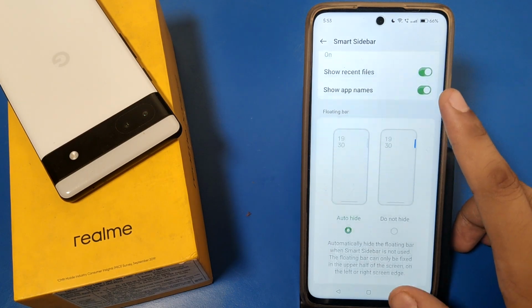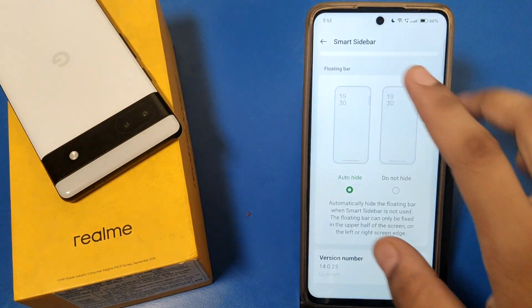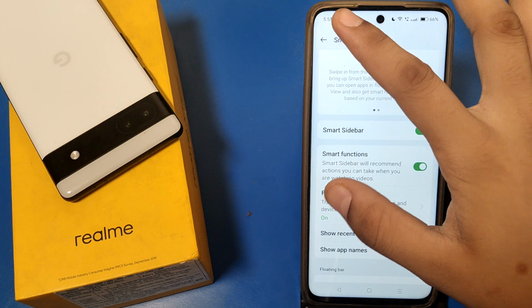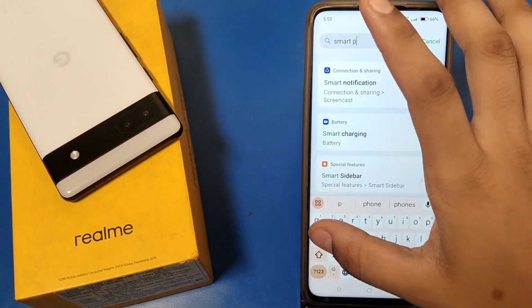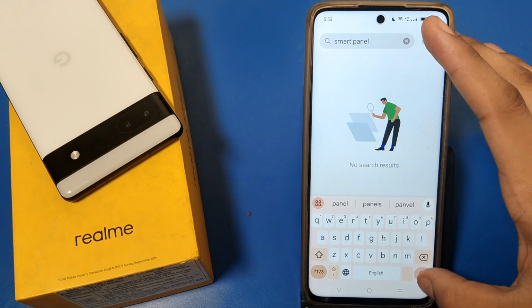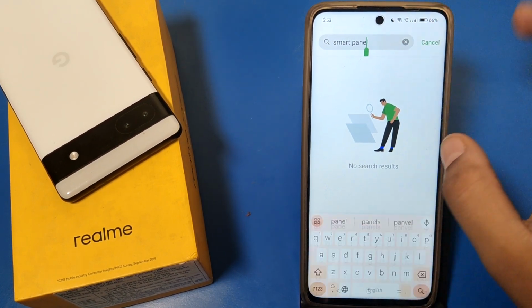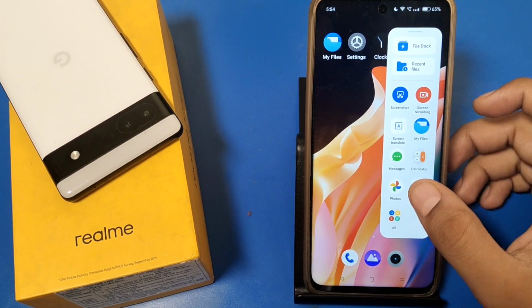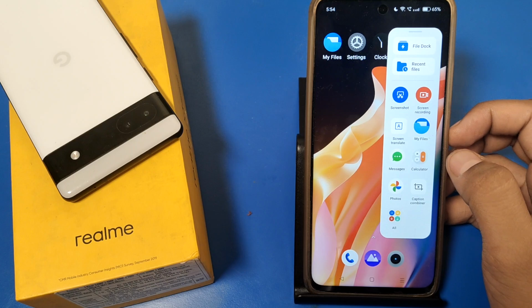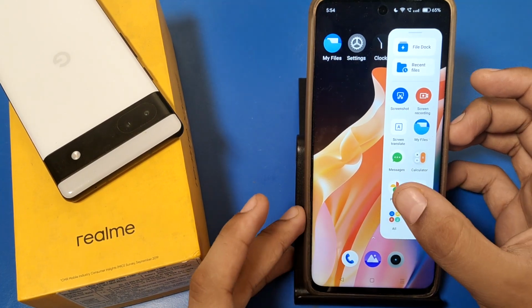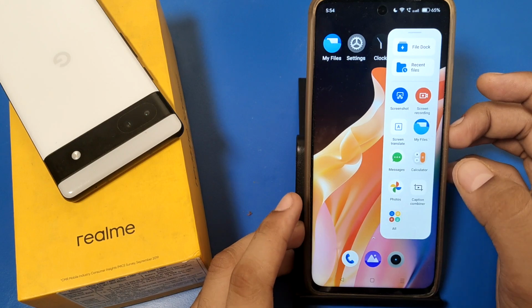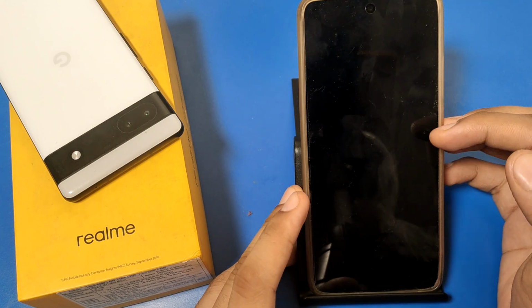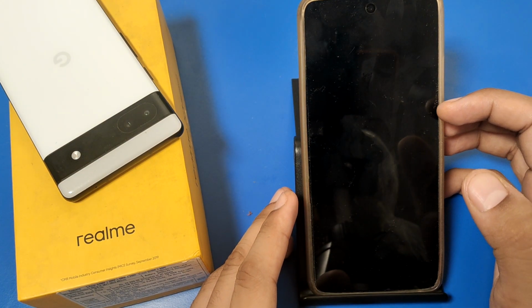If it is not showing there, then you have to open the smart panel. You can see here it is showing the power off button. If it is not showing, then you can restart your mobile, and then it is showing. When you just click on it, it automatically turns off your smartphone screen.